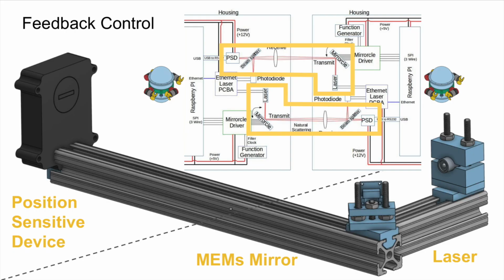Thank you, Eric. While the entire laser-based communication system between two UUVs, as shown in the block diagram, can be quite complicated, I will only be focusing on the feedback control system right now, which is indicated as the yellow boxes in the block diagram. The controller involves a laser and a MEMS mirror on the transmitting end and a position-sensitive device on the receiving end. The pair of two yellow boxes in the block diagram demonstrate that a UUV is capable of transmitting as well as receiving data simultaneously.